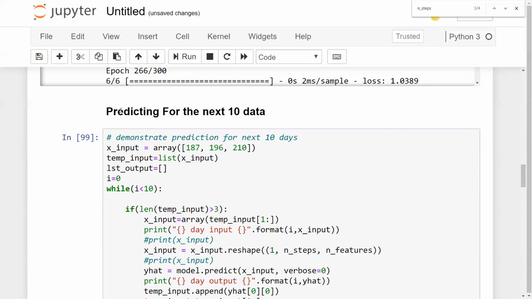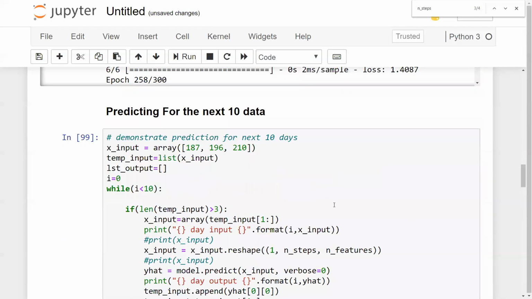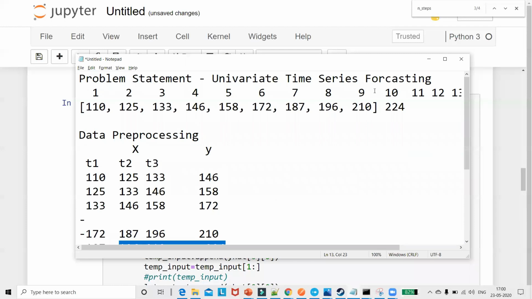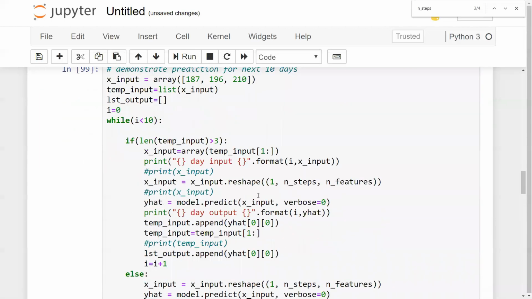Okay, guys, so the next step is that I'm going to predict for the next 10 days after I have actually fitted my model. Now, this step is pretty much important. As I've shown you my data set already, for the 10-day computation, I will be taking the previous 3 days of data over here, and then I will be computing the 10-day output. After getting the 10-day output, I will again append this to my input so that I can compute my 11th day. So for that, I have written this particular logic.